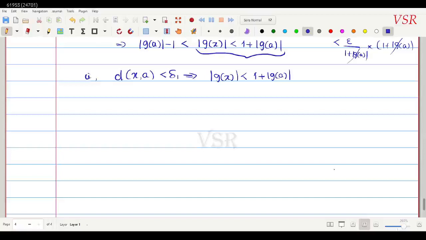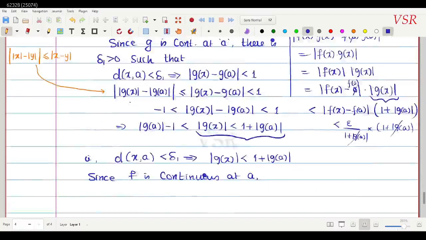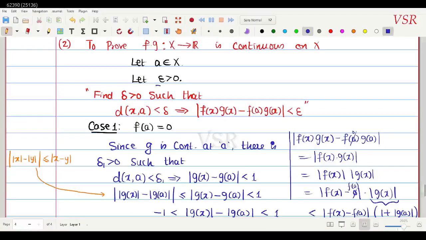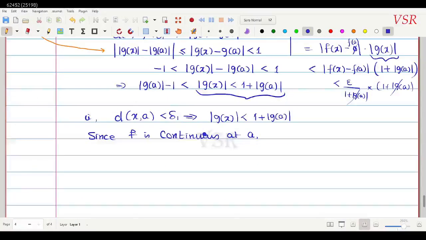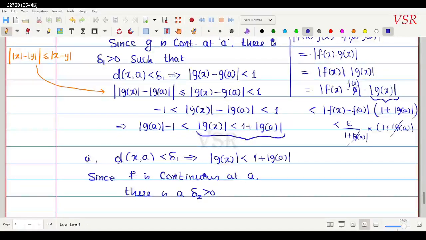Now since f is continuous at A, for this epsilon positive, I am using this epsilon now. For this epsilon positive there is a delta 2 positive, a different delta from the delta 1 above, such that what I can write is this.